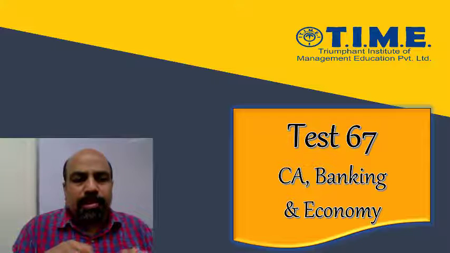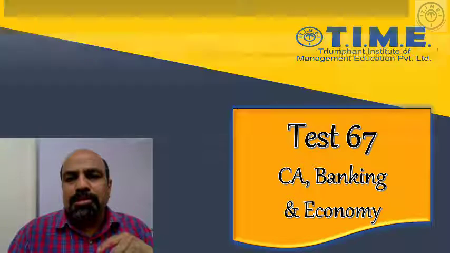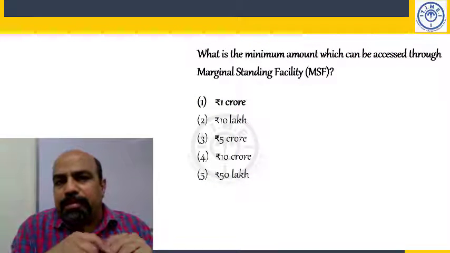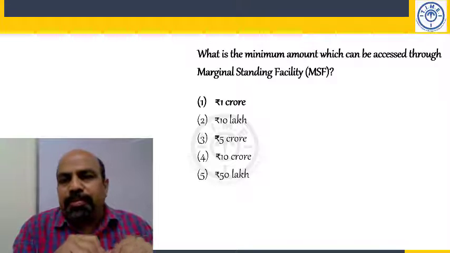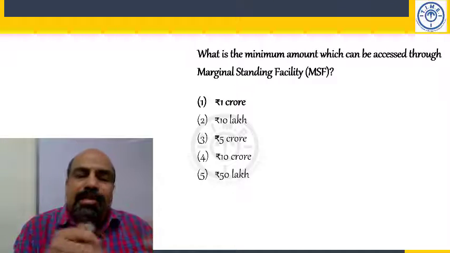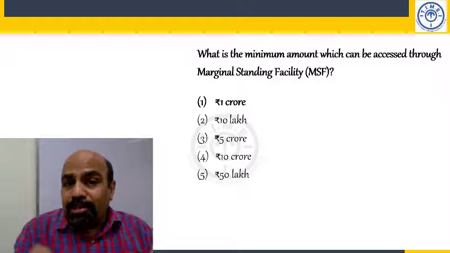We'll open the week with one question that one of our friends had asked me to discuss, about the MSF, that is the marginal standing facility. What's the minimum amount which can be accessed through the marginal standing facility? As you know, it's 1 crore. So let's try and understand what MSF is.